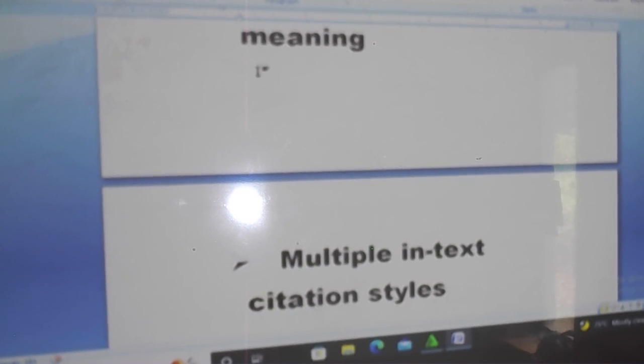If you say that, that means you are still sticking to APA 6th edition. But if you now say that Ibrahim et al. 2020 asserted that, that is 7th edition. In 7th edition, you don't list the names of the authors first. You just mention the first author, then you use the words et al. But in 6th edition, you list all their names. Try to stick to one particular referencing style.